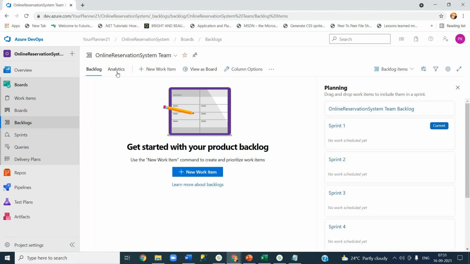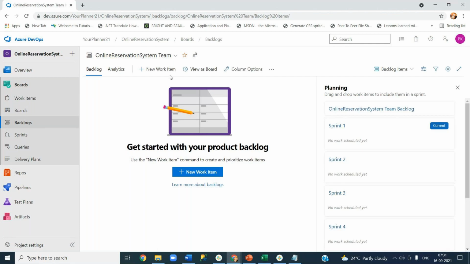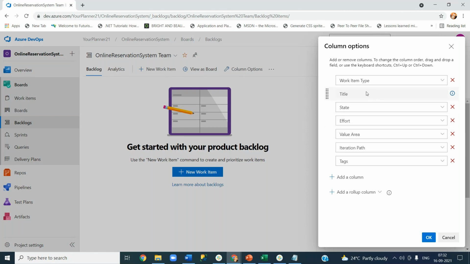And you see the analytics. Now you can go back to the board. When you click on view as board, it will go to the first option here. And then you have some column options. Right now these are the things it is showing, basically. But let's not worry about this.